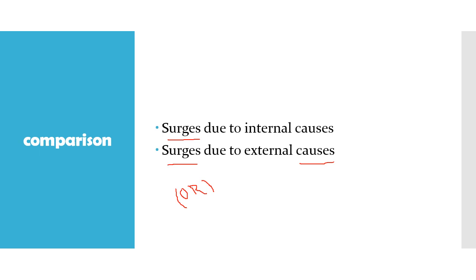When compared with the external over voltages, the surges due to internal causes are less severe in nature. Therefore, by providing proper insulation, we can protect the power system equipment from the internal over voltages. But to protect the power system equipment from the external over voltages, the insulation is not enough. Therefore, whatever protecting devices we have to protect the power system equipment against over voltages are strictly for external over voltages only, that is strictly for lightning surges.